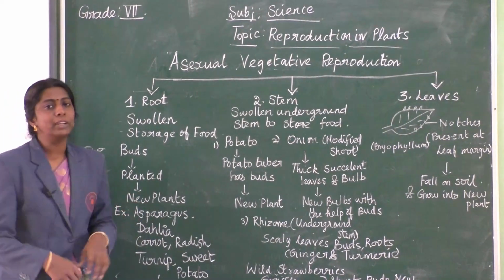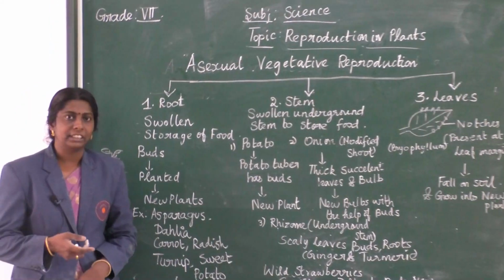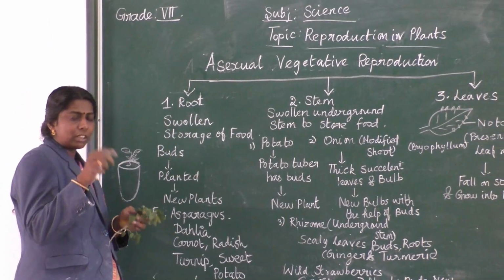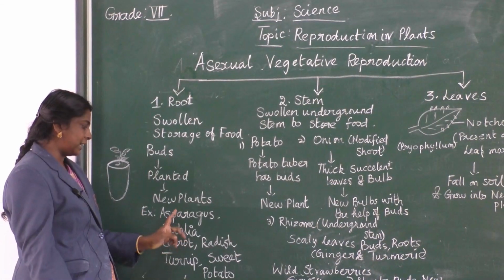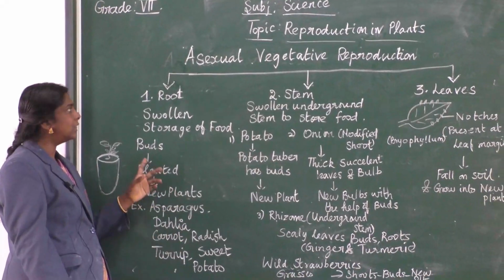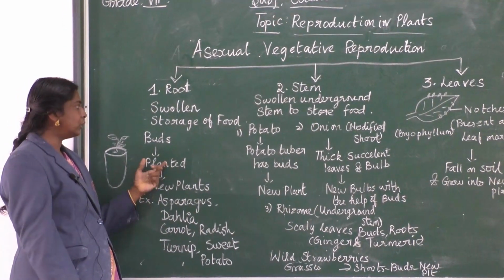See, for an example, you can see carrot, radish, turnip, beetroot, is it not? So only those things come under roots, is it not? Asparagus, dahlia, carrot, radish, sweet potato, turnip, everything comes under root modification. So what is going on here?